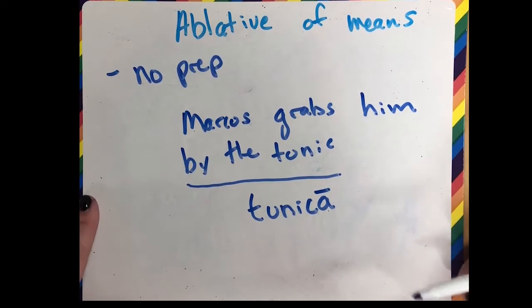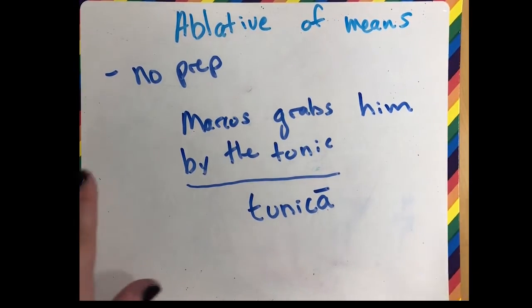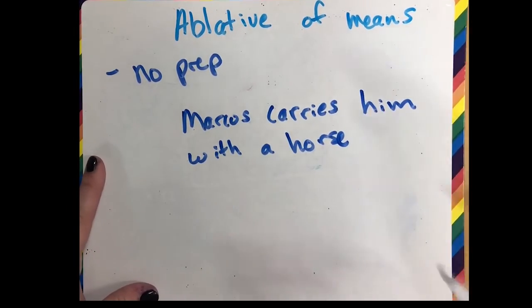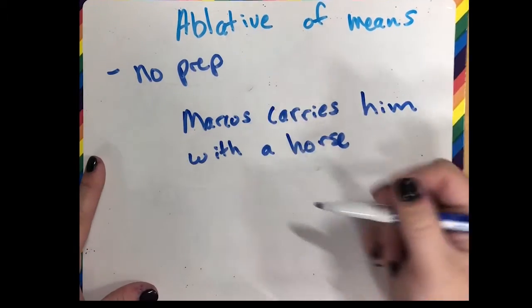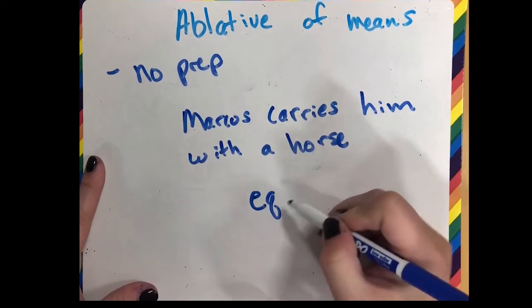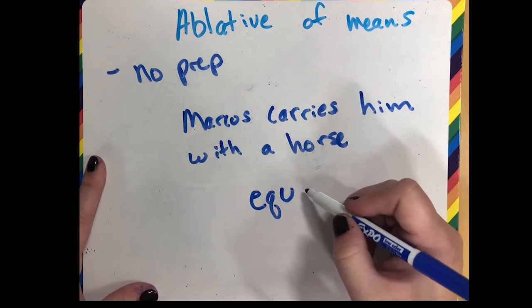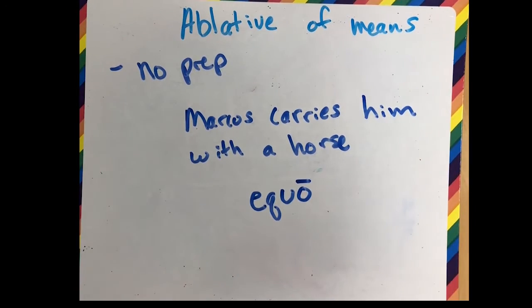It can also be translated with instead of by. So we could say Marcus carries him with a horse. How does Marcus carry him? By means of a horse. So again, no preposition. You would just take your word for horse, which is equus, and you'd put on the ablative ending, equo. So that's the ablative of means.